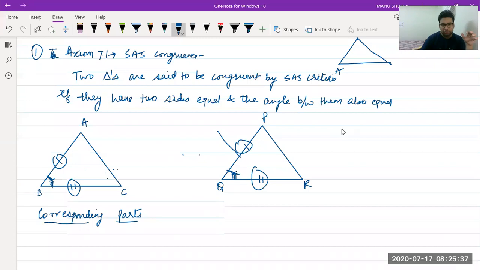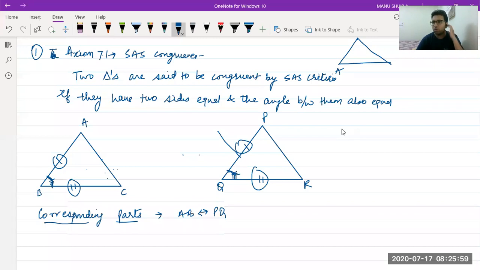Now, please tell me what is the corresponding part of side AB? It is PQ. It is given to us in the question that AB and PQ are equal. So AB and PQ are the corresponding sides.